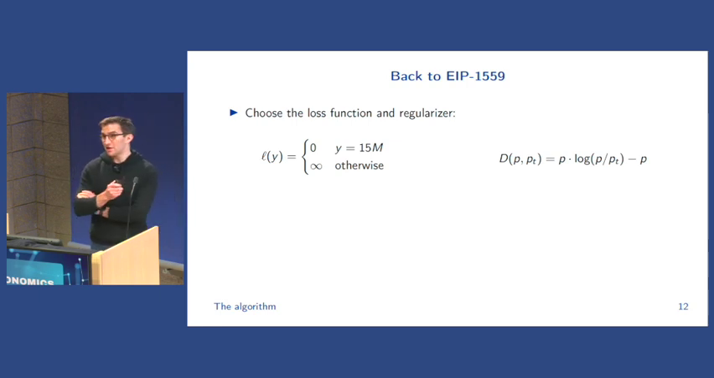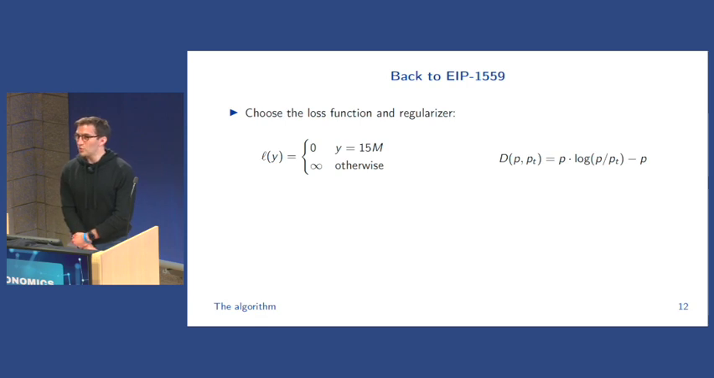EIP 1559 actually makes very specific choices here. First, as I said earlier, it chooses this loss function, that's this indicator loss, that says there's no loss if my resource usage is exactly equal to my target, which is 15 million, and it's infinity otherwise. This indicator might look very weird, but it actually turns out that even if you use a squared loss, once you pass to the dual, it doesn't make that much of a difference, which is a bit counterintuitive, but you'll have to trust me on that one.